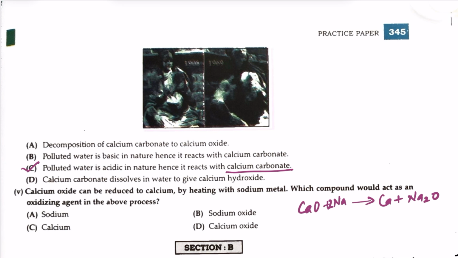During this reaction, what is happening? During this reaction, calcium oxide is losing oxygen and sodium is gaining oxygen. Now, sodium is gaining oxygen from calcium oxide. So, calcium oxide is acting as an oxidizing agent. So, in the above process, calcium oxide is the oxidizing agent. And sodium is getting oxidized. It is combining with oxygen. It is gaining oxygen, means it is getting oxidized.